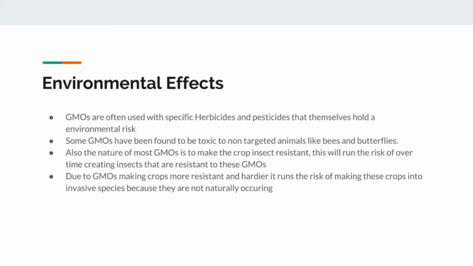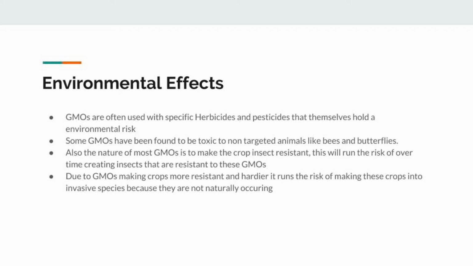Environmental effects. GMOs are often used with specific herbicides and pesticides that themselves hold an environmental risk. Some GMOs have been found to be toxic to non-targeted animals like bees and butterflies. Also, the nature of most GMOs is to make the crop insect resistant, which will run the risk over time of creating insects that are resistant to these GMOs.